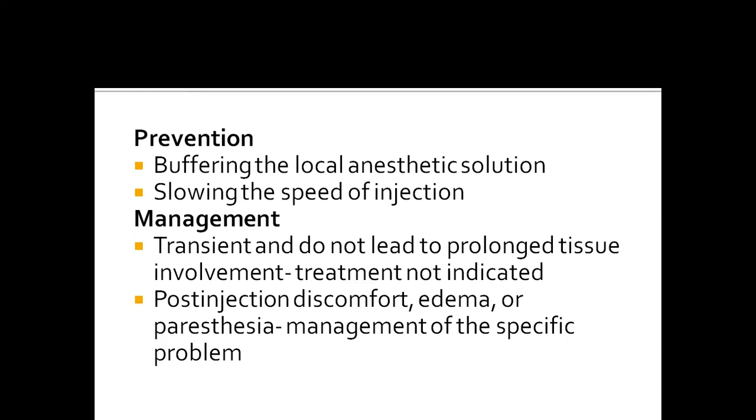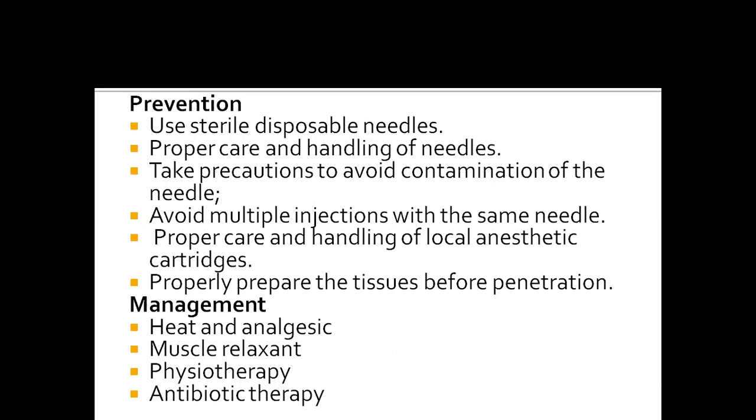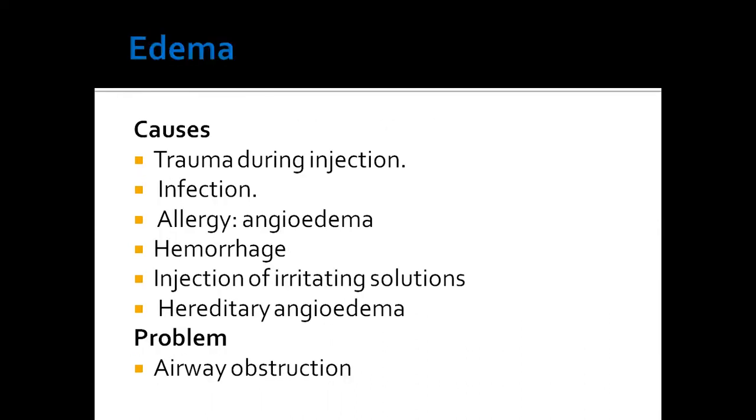Post-injection discomfort, edema, or paresthesia can be managed according to the problem. Infection is very rare, and the causes are contamination of the needle, improper injection technique, and improper tissue penetration. The problem can lead to infection and trismus. Prevention: use a sterile disposable needle, and proper care and handling of the needle should be done. Take precautions to avoid contamination of the needle, avoid multiple injections, take proper care and handling of the local anesthetic cartridge, and properly prepare the tissue before penetration. Management is heat and analgesics, muscle relaxant, physiotherapy, and antibiotic therapy.